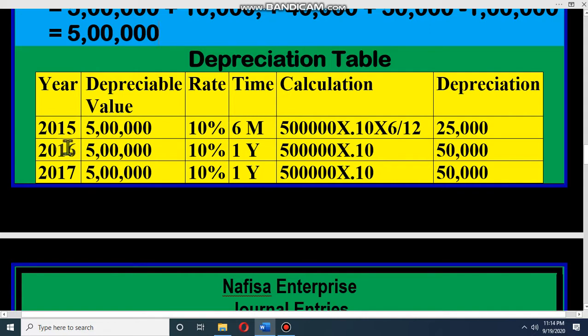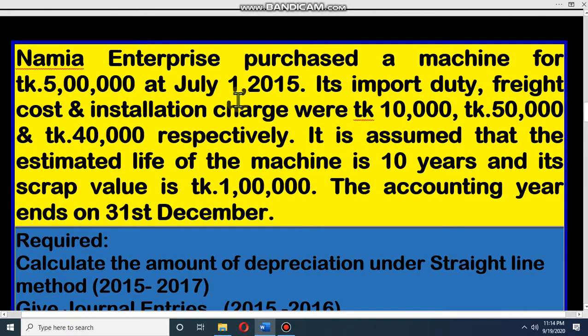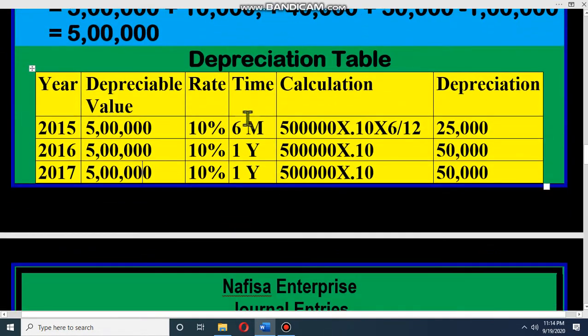Look at year 15, 16, 17 and depreciable value 5 lakh, 5 lakh, 5 lakh. And rate 10% for each year. We have purchased this machine on 1st July 2015. That means we used July, August, September, October, November, December, 6 months, in 2015. So depreciation will be for 6 months, and for 16 and 17 it will be for full year. Look at time, usage time here 6 months, then 1 year, 1 year.